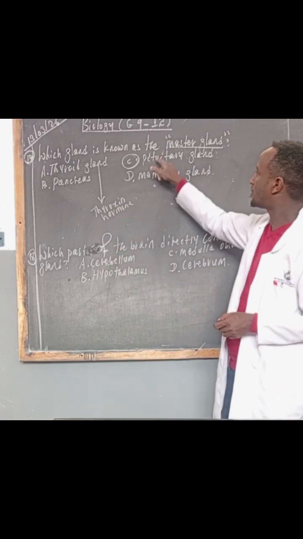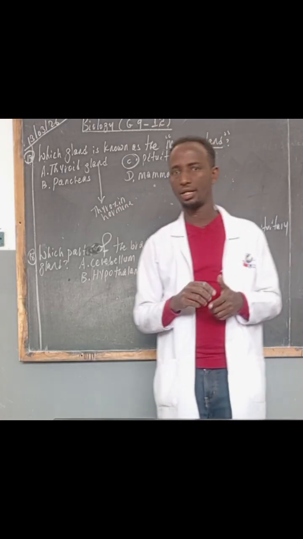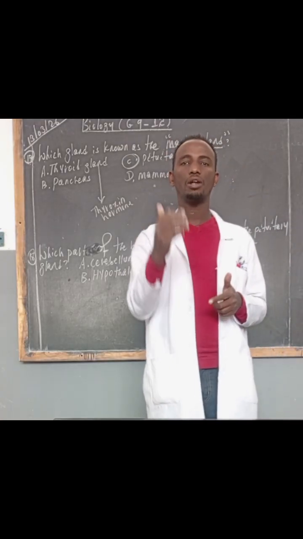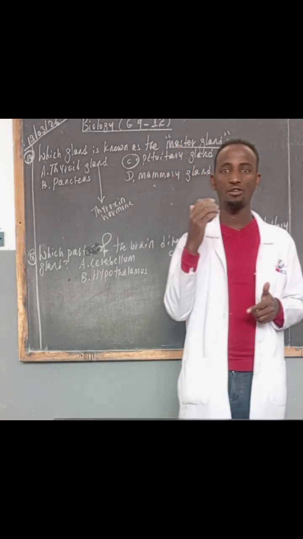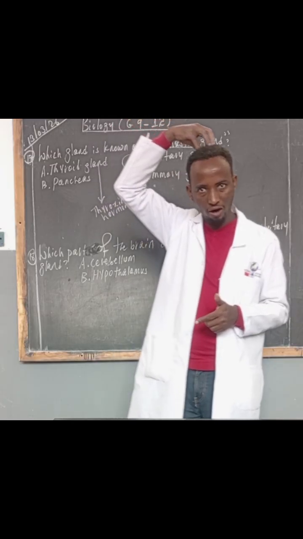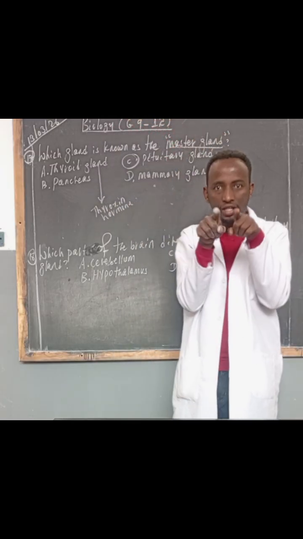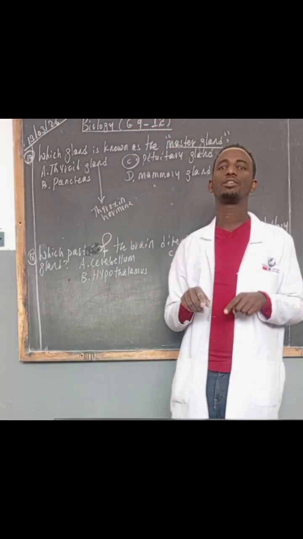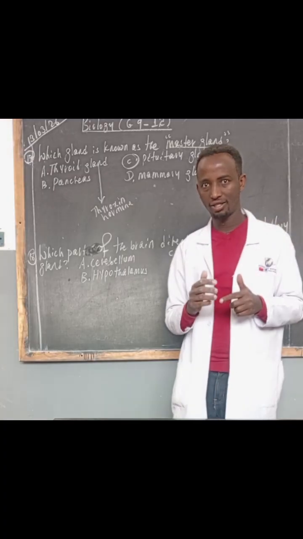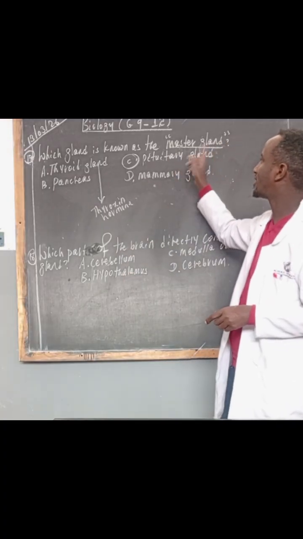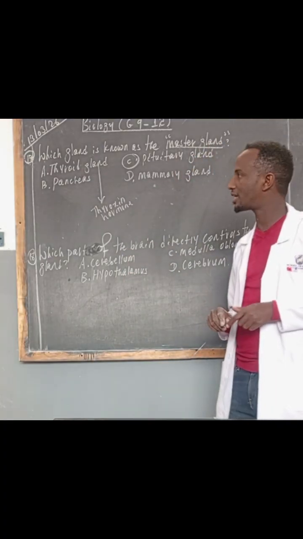Pituitary gland. Where is the location of this master gland? It is located at the base of our brain, just near the hypothalamus of our brain. So this master gland is said to be the pituitary gland.